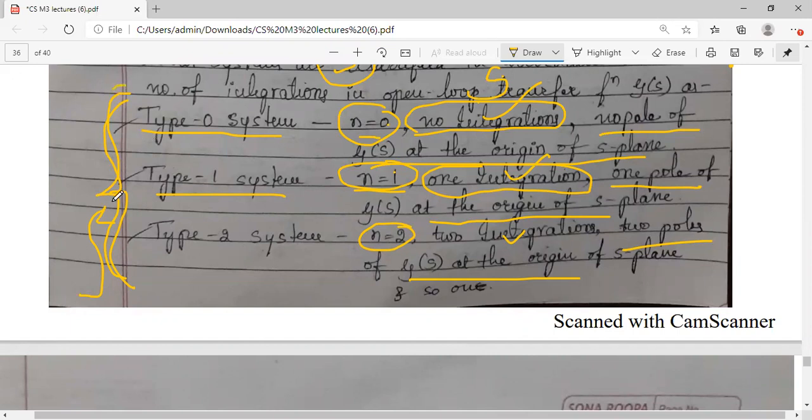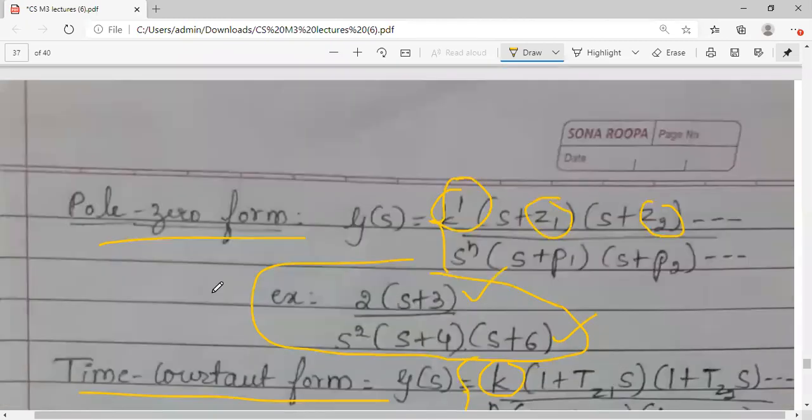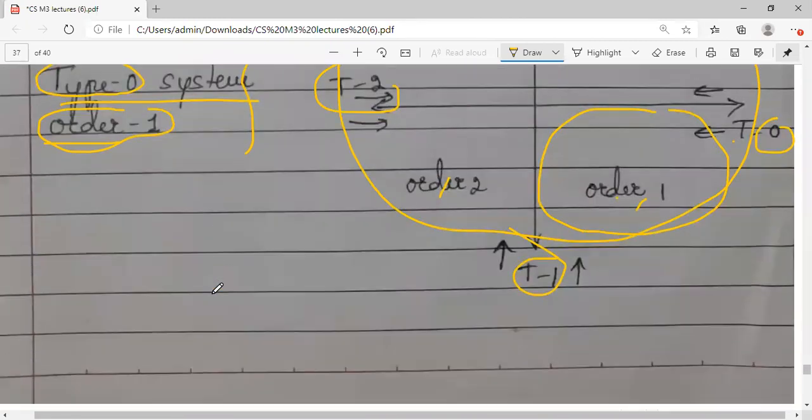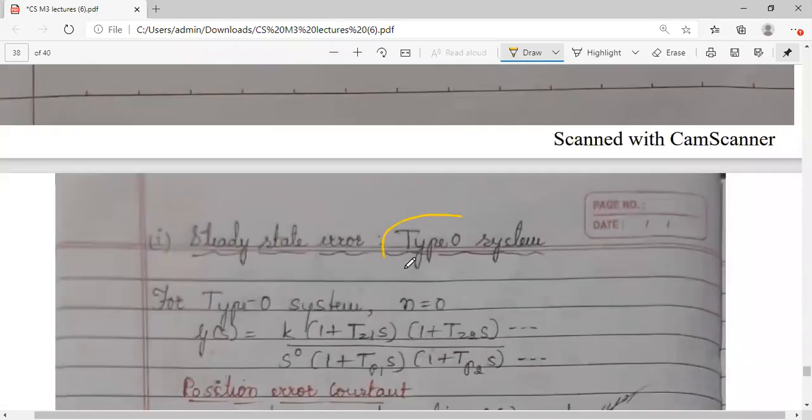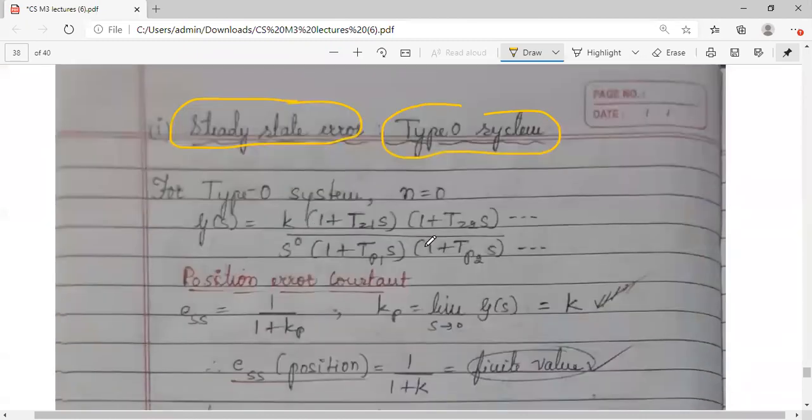However, practically speaking, only these 3 are generally used. We don't go for type 3, 4, 5 because some reasons are there. We cannot make the system stable. We cannot keep the system stable for type more than 2. That's why we go for either 0, 1 or 2. So we have studied about the steady state error and error constants. So let us see for these different types, type 0, type 1 and type 2, ये तीन सिस्टम के लिए आपका steady state error क्या होगा? All the three constants, Kp, Kv and Ka.